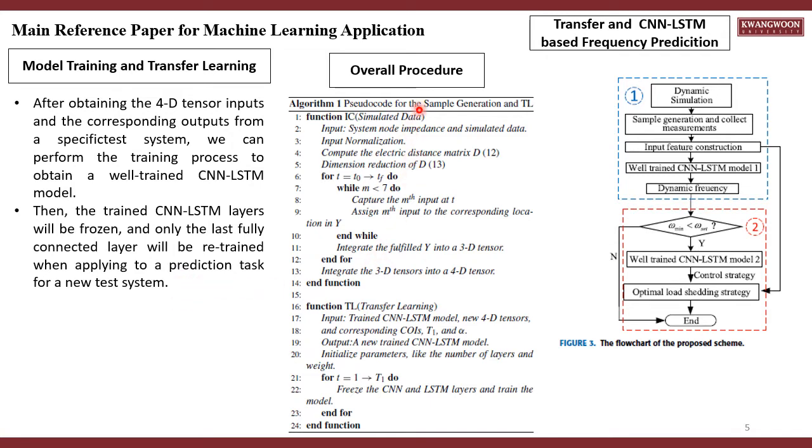We can see the overall procedure here using pseudocode for sample generation and the flowchart of the proposed scheme, starting from dynamic simulation, sample generation, well-trained CNN-LSTM model, and until the well-trained CNN-LSTM model 2, and we can see the optimal load shedding strategy at the end of the process. So this is how to train the model through machine learning application of deep learning.